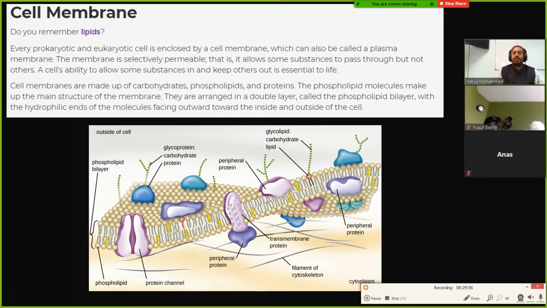Now, inside the cell membrane, there's all kinds of other things. There's lots of proteins. You see these big chunks of things? It says peripheral protein, protein channel. All these big purple, blue, green things are all proteins. So in the cell membrane, it's not just phospholipids, there's all kinds of proteins all over the place.